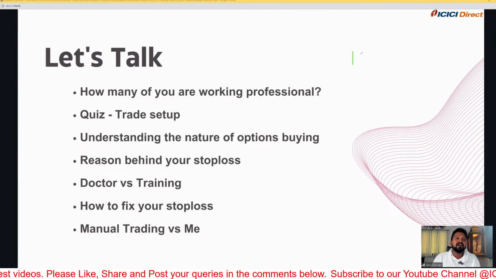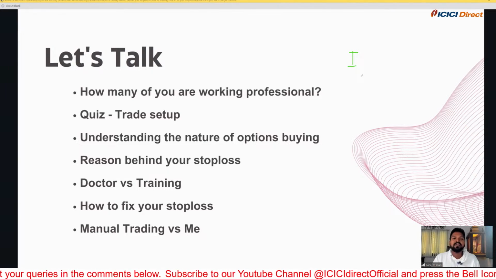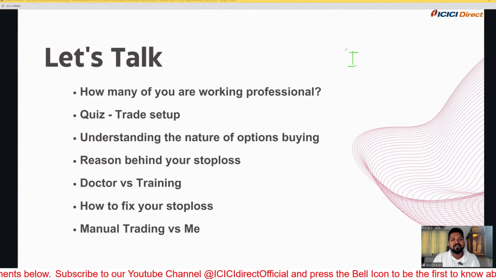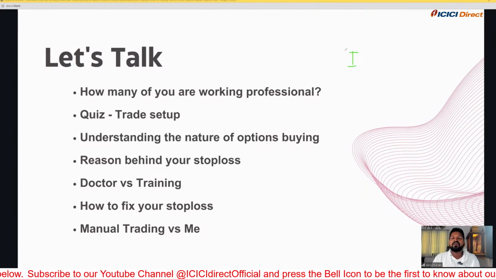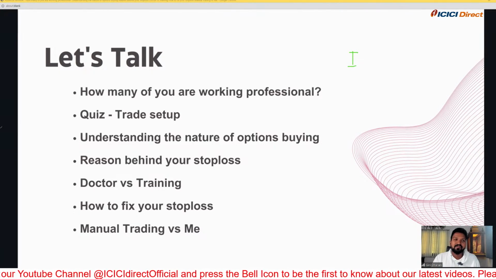If you're losing, say, 1 lakh, but your loss capacity is only 50,000, then definitely your sleep will be disturbed. And you know what it results in? You will not follow the system properly. The next moment, you will change your strategy. So please, guys, always remember one thing: you can lose something which you are ready to lose. Don't lose something which will affect your psychology. This is the next important thing, which is the reason behind the stop loss.